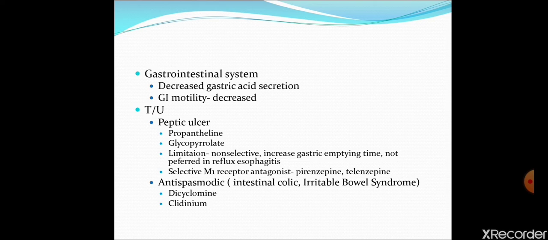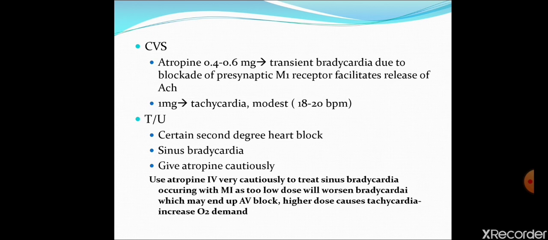Another therapeutic use of atropine-like drugs is as antispasmodics. As we have discussed, they relax intestinal muscles, so they are used in treatment of intestinal colic. They are used in irritable bowel syndrome, in which we want to relax the intestinal muscles. Dicyclomine is used. Clidinium is also used. Another organ on which parasympatholytic agents, atropine-like drugs, are used is the cardiovascular system.